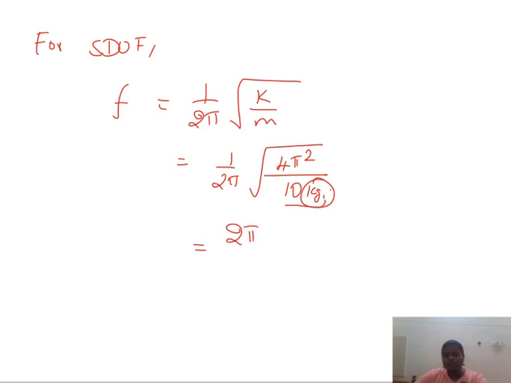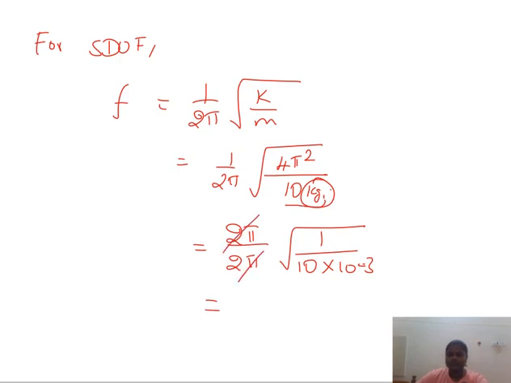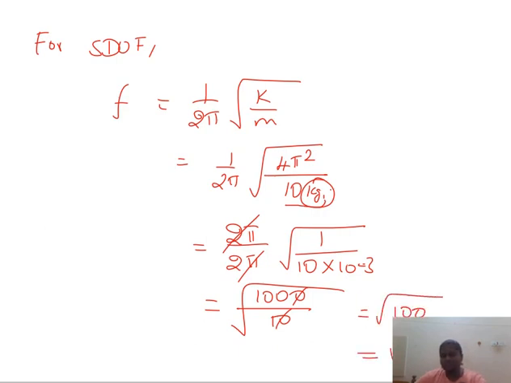Here 2 pi divided by 2 pi, square root of 1 divided by 10. Converting this 10 kg into kilonewton, we multiply by 10 power minus 3. The 2 pi cancels, and 10 power minus 3 going upward means 1000 divided by 10. So the zero cancels, and the final answer is root of 100. Root of 100 is 10.